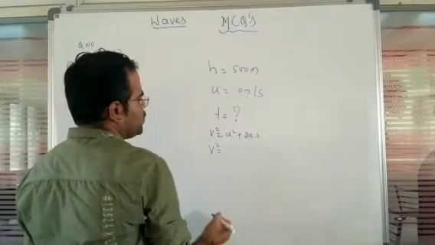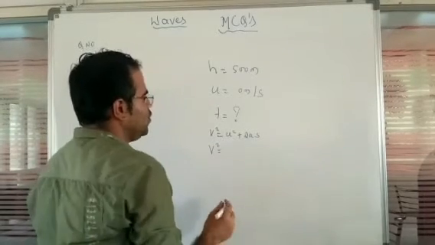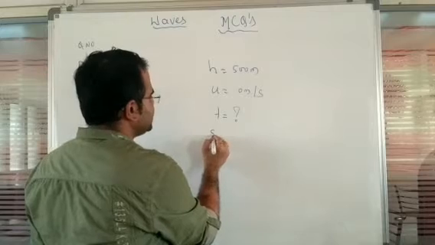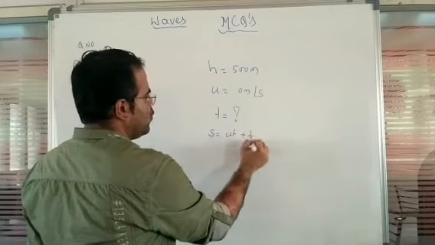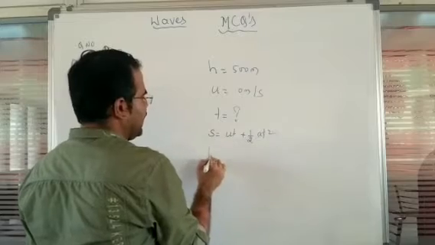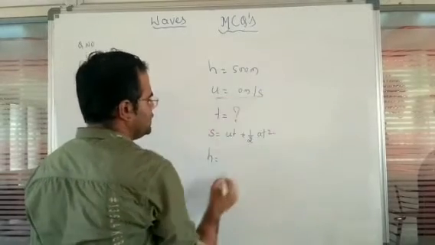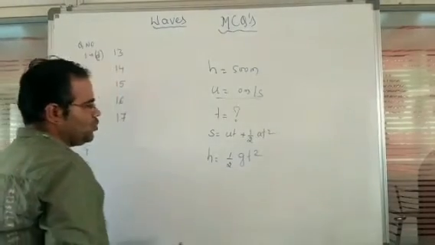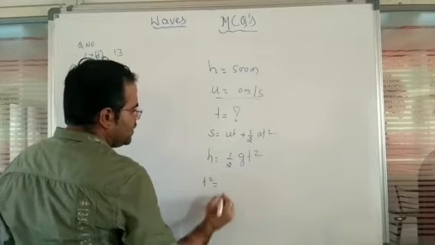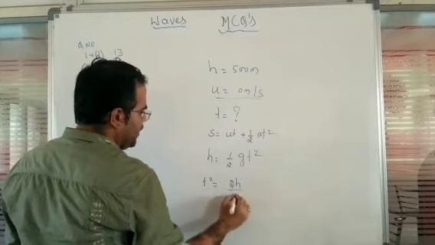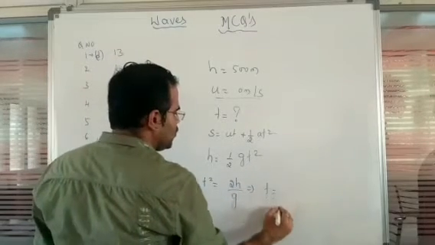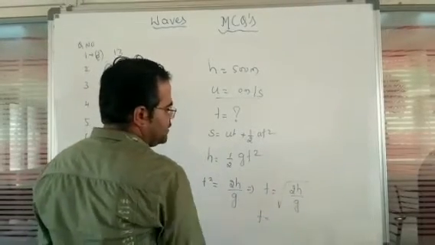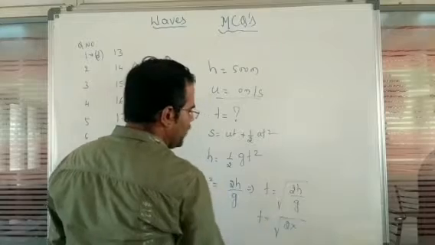In that one, v square is equal to u square plus 2as. Sorry, not this equation, because distance is given, we use s is equal to ut plus 1 by 2 at square. So s means the height of the building, h is equal to u value 0 here, plus 1 by 2. Now acceleration is replaced by acceleration due to gravity. So t square is equal to 2h divided by g, or else t is equal to under root of 2h divided by g.